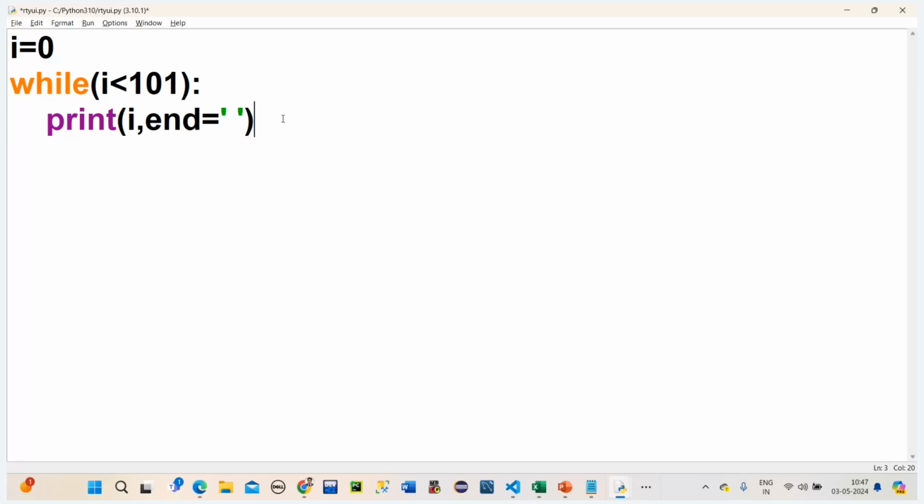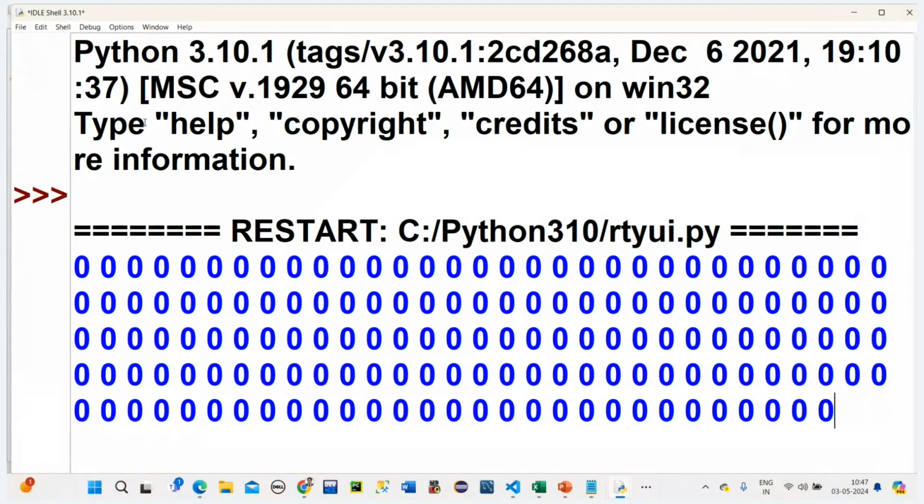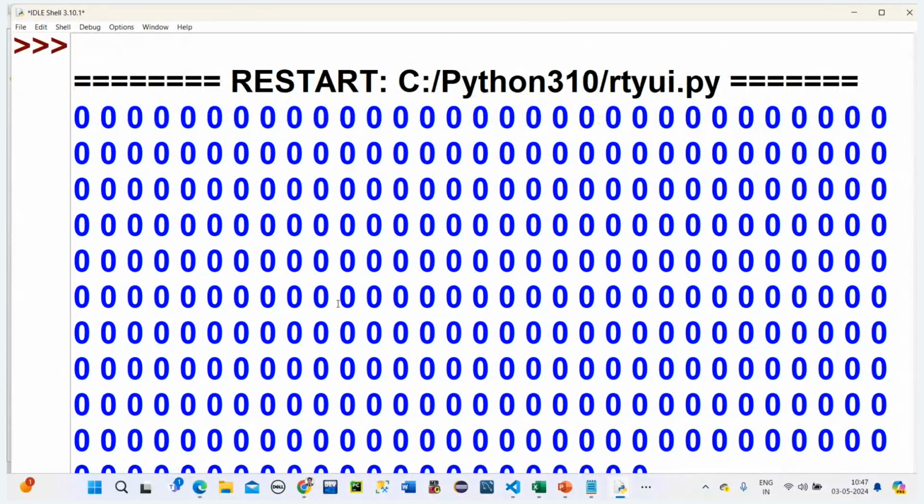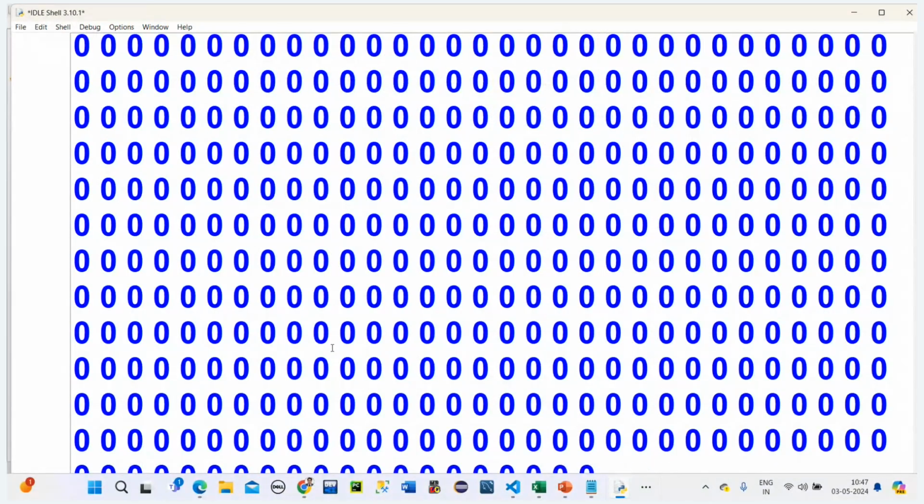What do we call them? After 101 we have to put dots, right? Now it will not execute. Let's check what happened. Oh my god, what is this? Zeros. It has gone into an infinite cycle.